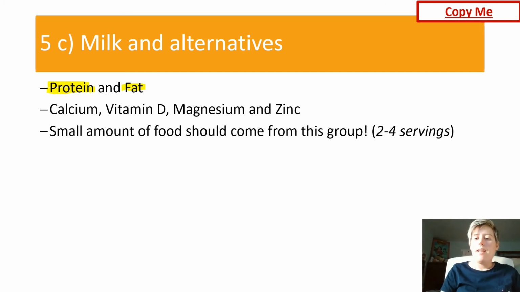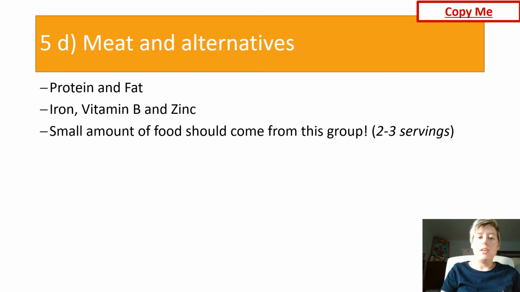And then our last group is our meat and alternatives. Just like our milk and alternatives, the key macronutrients here are protein and fat. For micronutrients, similar to milk and alternatives, we have iron, we have zinc, and we also have vitamin B, which is again super important for growth and development and for fighting infections. So yay for your immune system.